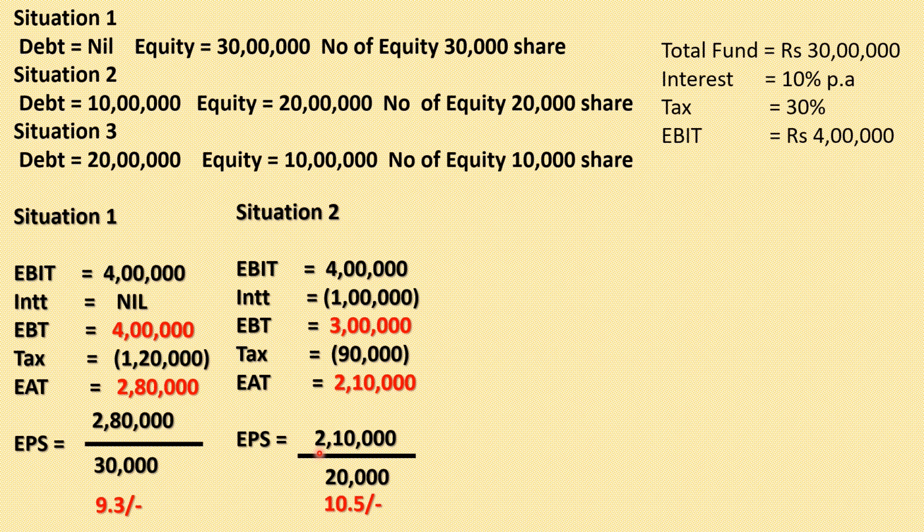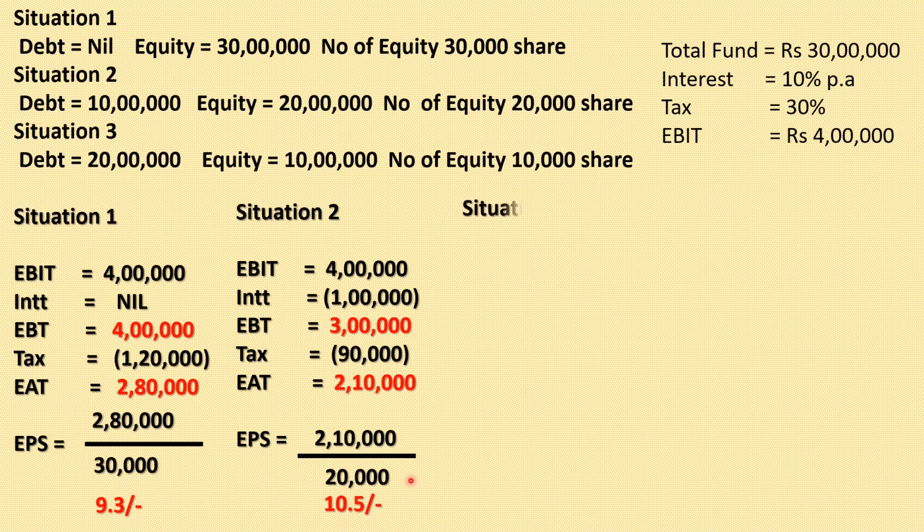In this situation, if we raise more and more money by the issue of debentures, the happiness of the equity shareholder will increase. And how will the happiness increase? If the earning per share increases, more and more people will invest money in the equity shares, and the objective, that is maximization of the wealth of equity shareholders, will be attained. So here we can see that when we raise money by the issue of debentures, the earning per share increases.